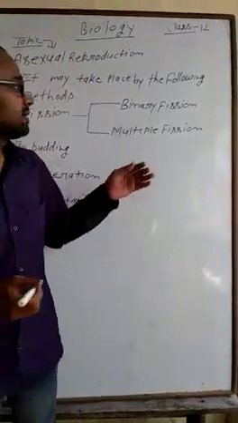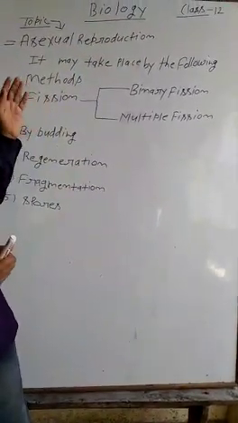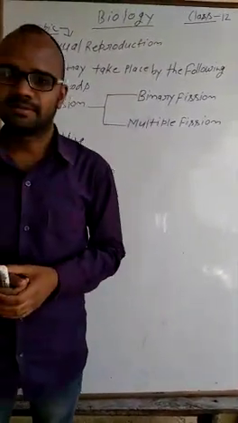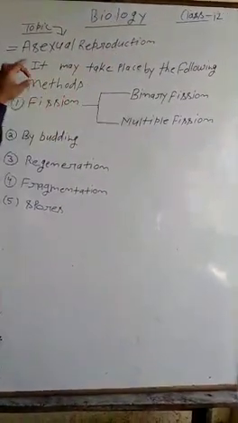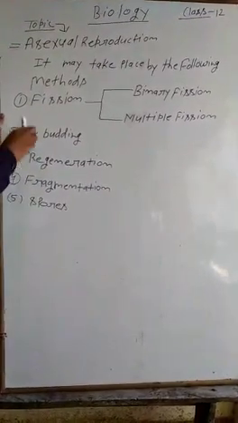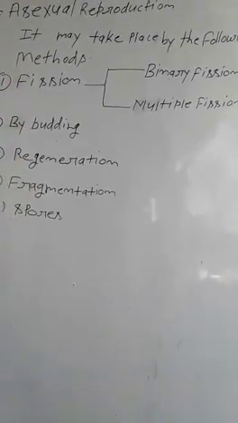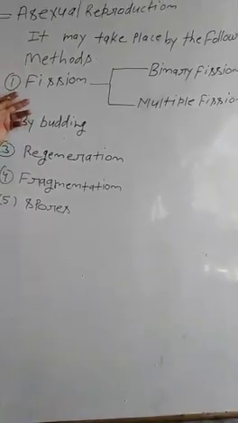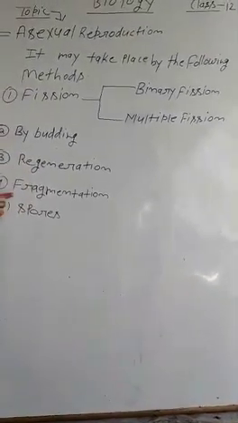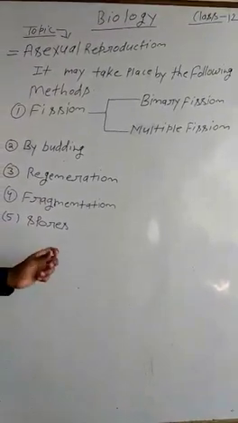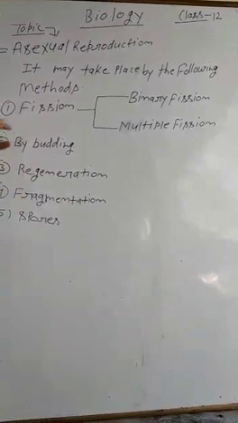In the earlier class discussion on 12th biology, the topic was different types of reproduction. But here today, we only discuss asexual reproduction. Asexual reproduction may take place by the following methods: first, fission; second, budding; third, regeneration; fourth, fermentation; and fifth, spores. These are the different types of asexual reproduction.